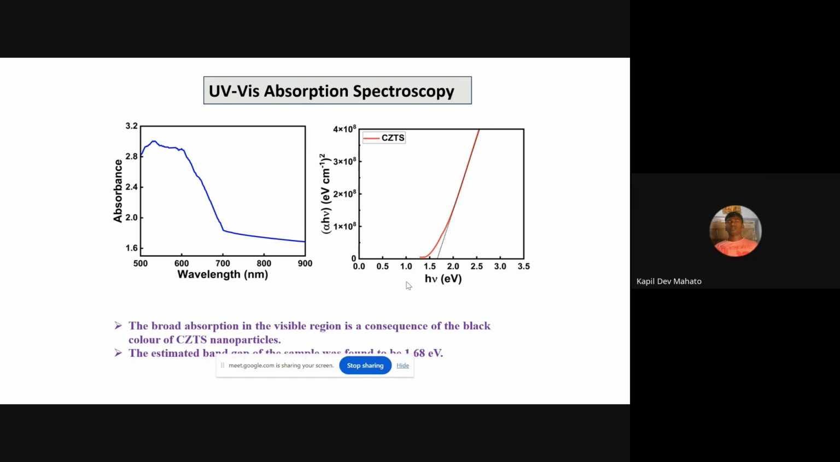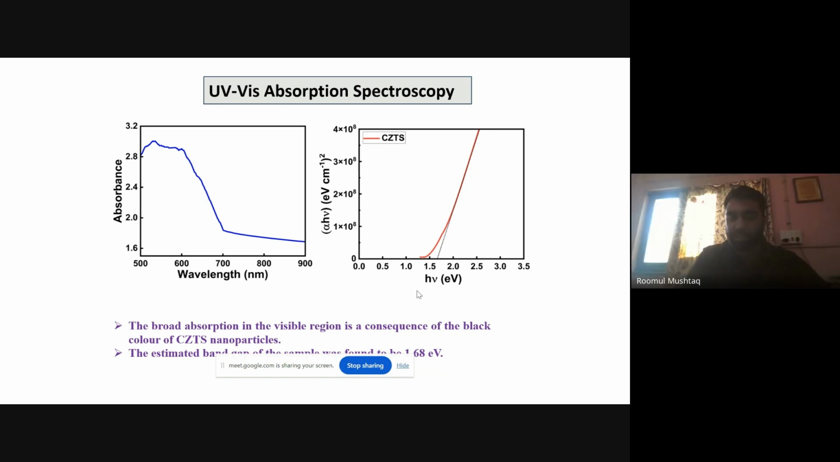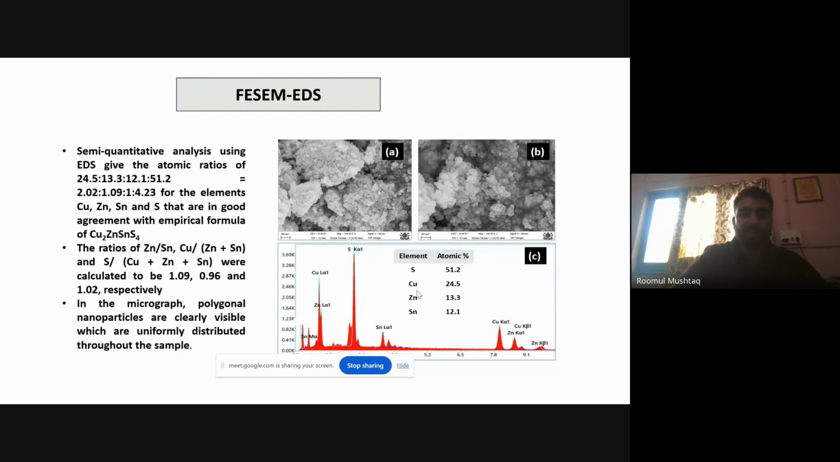Okay. I found the band gap 1.68 electron volts. This is the FESEM EDX data. This material has the problem that if we take the ratio of the precursors, it does not come out exactly similar to what is obtained in the EDX data. But the ratio of the material is nearly 2:1:1:4, which is quite good. And in the micrograph, the polygon nanoparticles are very clearly visible, which are uniformly distributed throughout the sample.